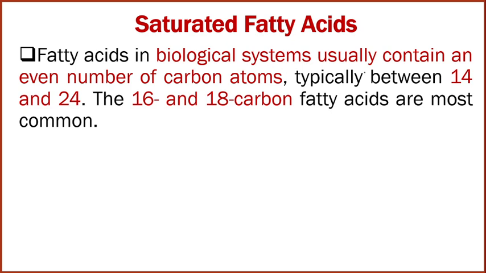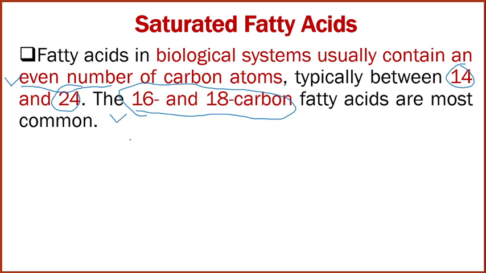Fatty acids in biological systems contain an even number of carbon atoms. As we discussed earlier, in biological systems in natural form, they are available with an even number of carbon atoms, typically between carbon number 14 to 24, and 16 and 18 carbon fatty acids are more commonly found in biological systems.